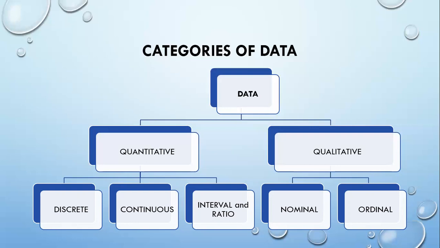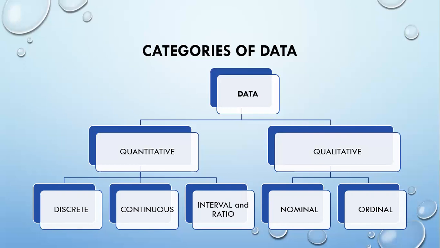On the other hand, ratio level data has the same properties as interval data, but it also has a true zero value. To illustrate this, we have the example of weight of a person. We say that person A has 40 kg weight and person B has 20 kg weight. It is represented in the ratio of 2 is to 1. We can say the weight of person A is twice that of person B. And weight 0 kg denotes the absence of a person.